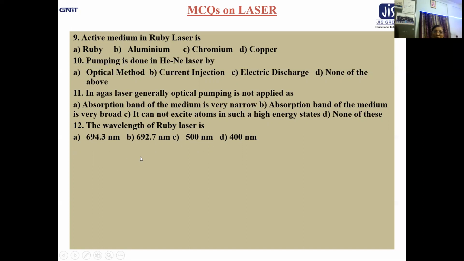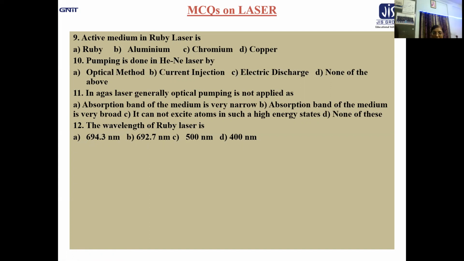The wavelength of ruby laser is 694.3 nanometer, 692.7 nanometer, 500 nanometer, 400 nanometer. Look at the wavelength of ruby laser. 4 options are given in nanometer. You have gone through it in the last lecture session where we got 6943 angstrom and 6927 angstrom as the two output wavelengths.